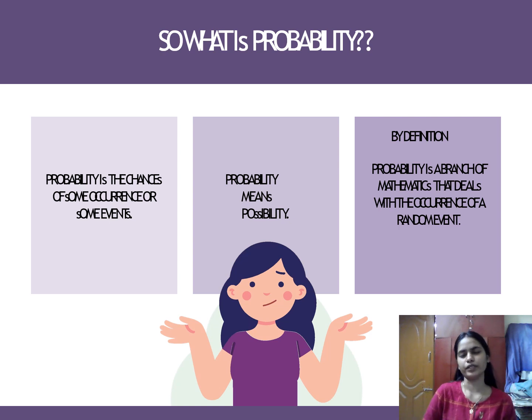So what is probability? By now you would have come to an idea of what probability is actually about. It means the possibility of events likely to occur. Probability is the chance of some occurrence or some event. By definition, probability is a branch of mathematics that deals with the occurrence of a random event.